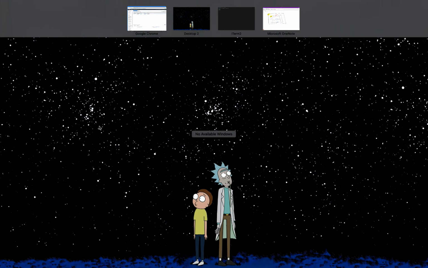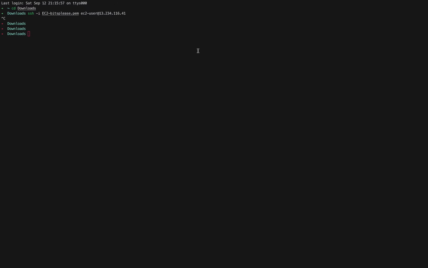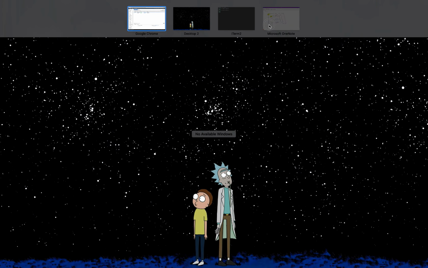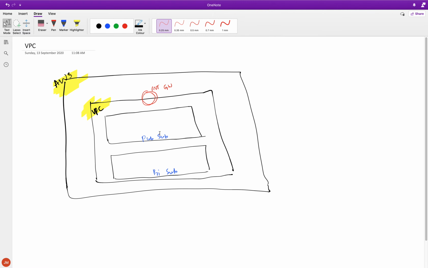Now let's see if our SSH works. There you go. Still not working. What did we miss? So what we have done is we have attached the internet gateway. Let's go back to the diagram. We have created the subnets, private subnets and public subnets, and we have put our instance here right now.